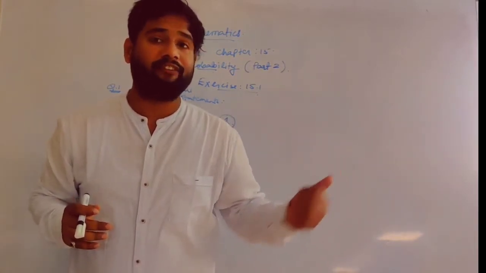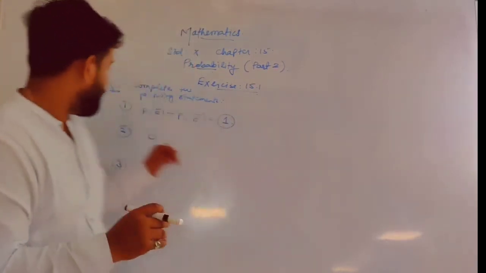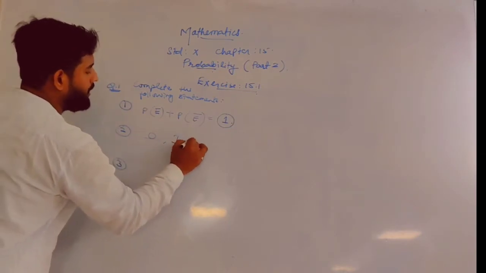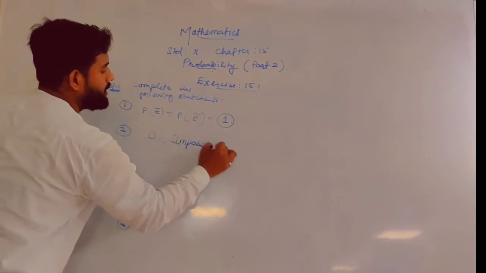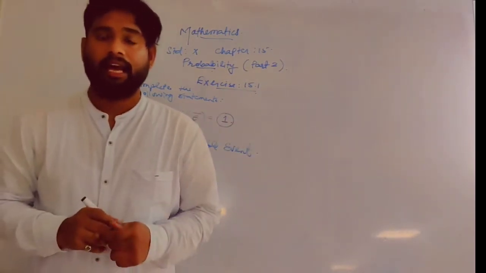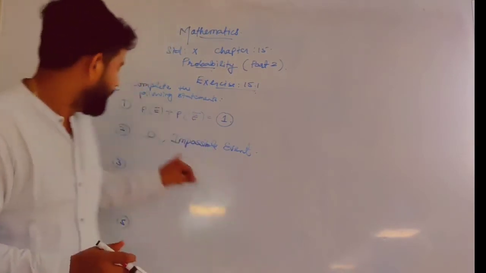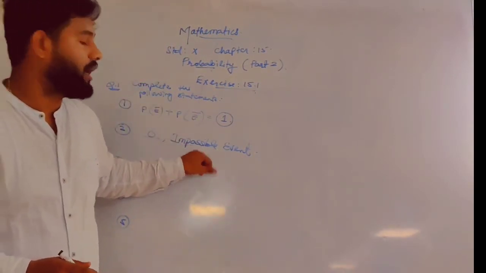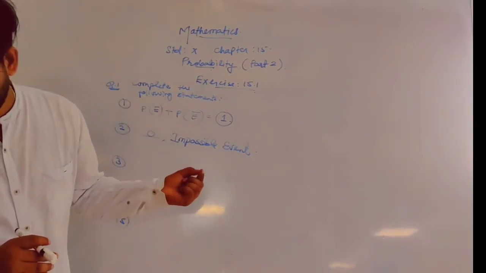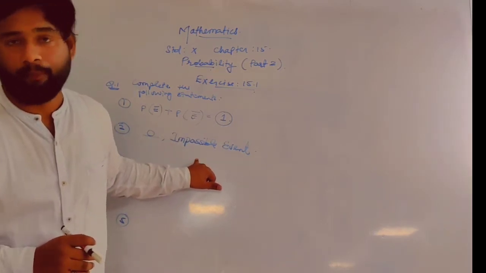I told you in video lecture number 1 that the probability of an event that cannot happen is always 0, and that event is called an impossible event. So the answer of the first blank is 0, and the answer of the second blank is impossible event.